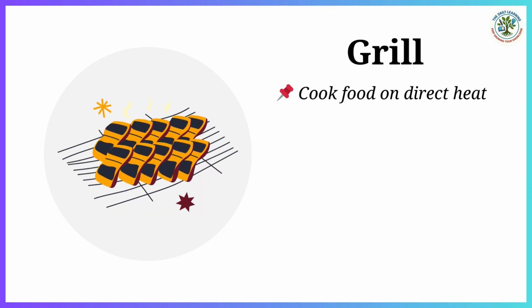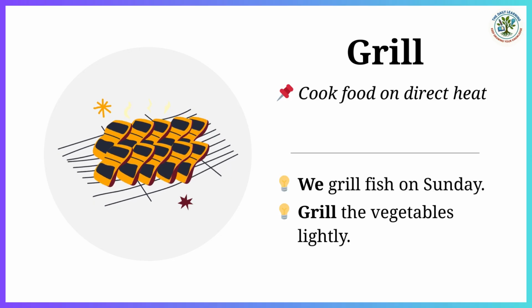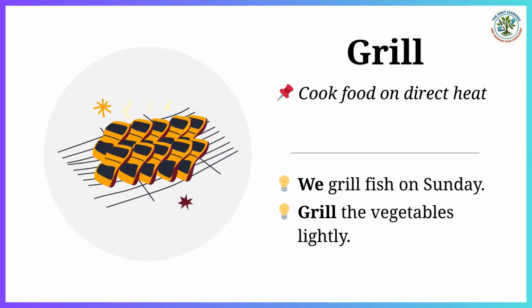Grill. Cook food on direct heat. We grill fish on Sunday. Grill the vegetables lightly.